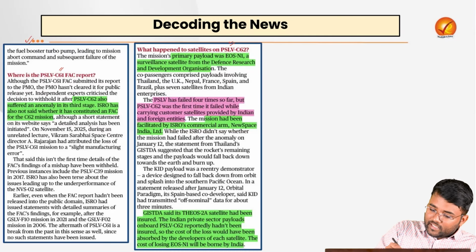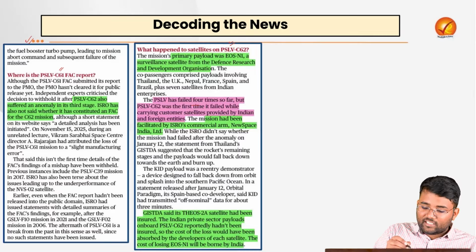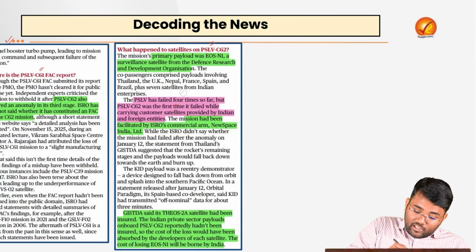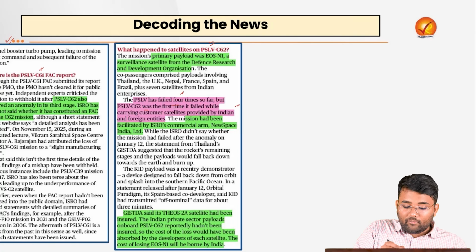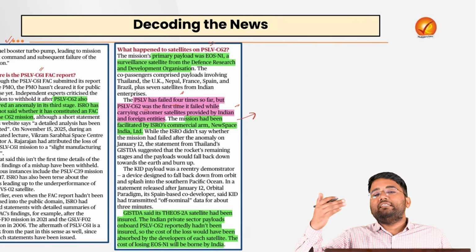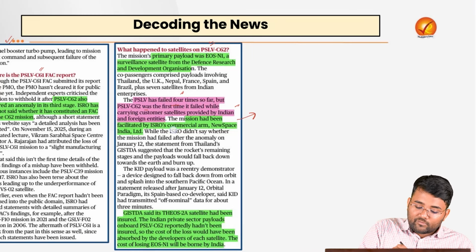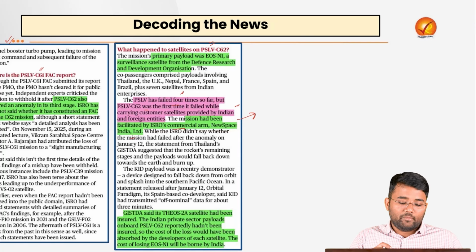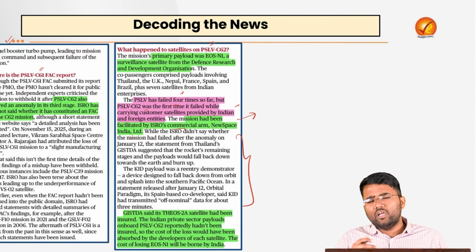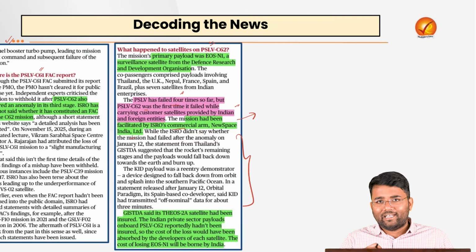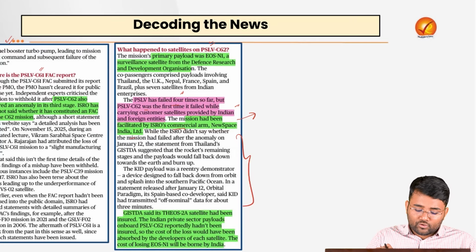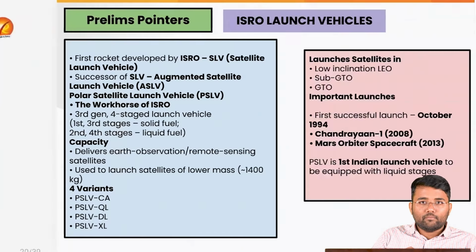And this PSLV C-62, as we said, has failed. PSLV, the Polar Satellite Launch Vehicle, has failed 4 times so far, but this was the first time it failed while carrying customer satellites from other countries. This mission, onboarding other countries, was facilitated by one of ISRO's commercial arms, New Space India Limited. Also, some of those on board were insured, so obviously they will get the value of whatever their satellite cost. India's EOS-N1 was not insured. Also, the cost of this EOS-N1 will be borne by India itself.